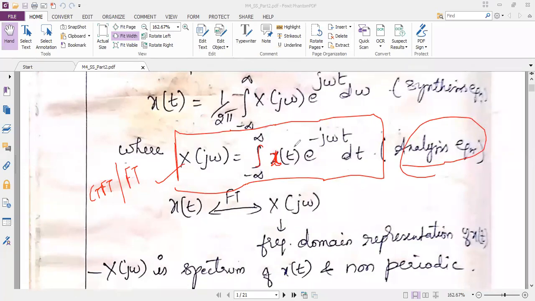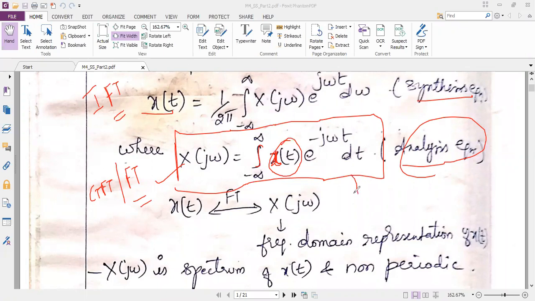So we can get the input signal back with the help of the synthesis equation. So that means my first equation is the inverse Fourier transform. My second equation is the Fourier transform equation. So any doubts in this? What is the inverse equation and what is the original equation? Is it clear?